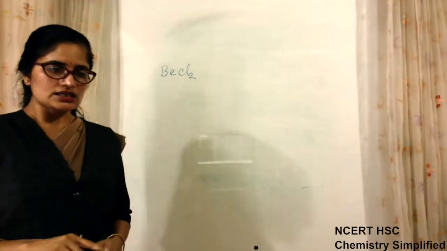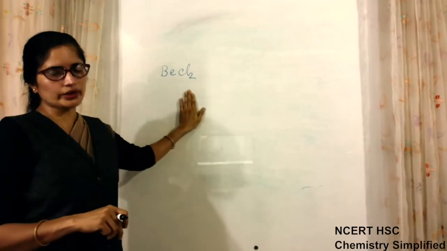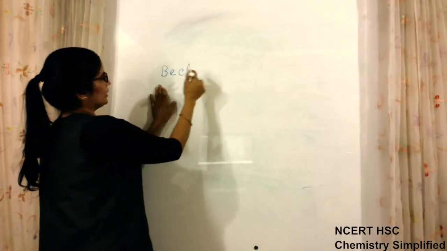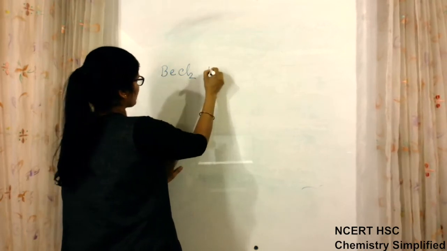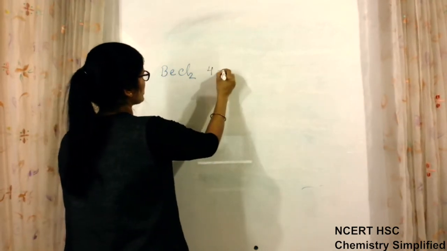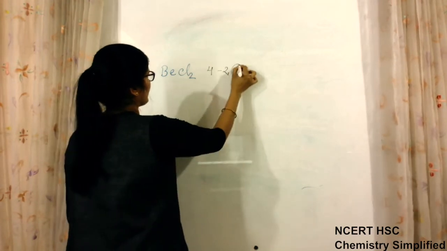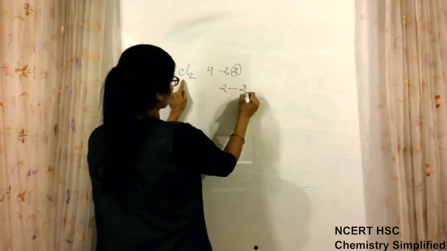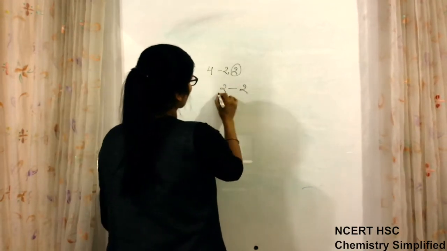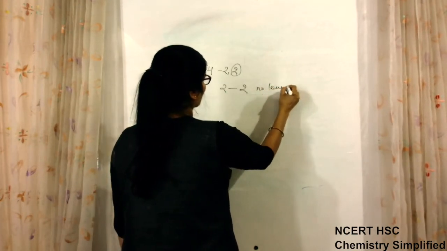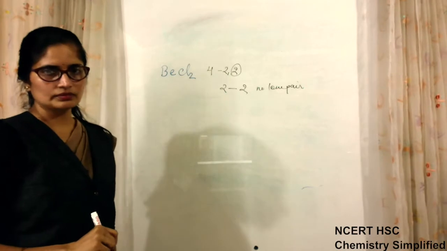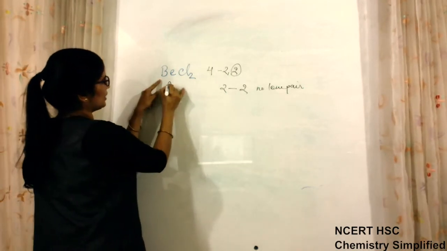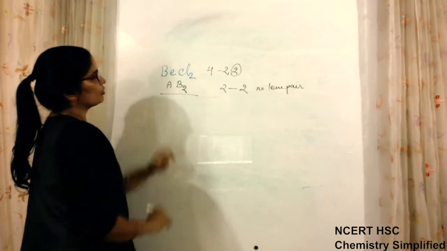BeCl2, I am writing. Suppose the question comes: what is the geometry of BeCl2 according to VSEPR theory? What will you do? Beryllium, atomic number 4, has 2 valence electrons. First step: 2 valence electrons bonded to 2 side atoms. That means no lone pair. So it is an AB2 type of molecule.